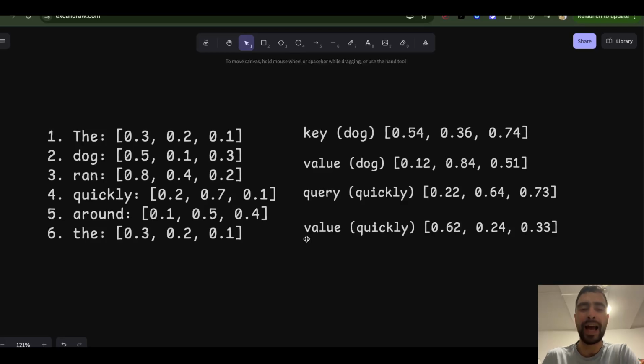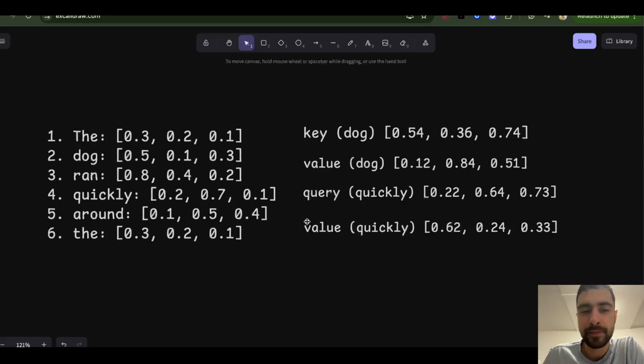So why are we adding a separate vector, value, instead of adding this vector? I don't understand 100%. Again, I don't know if anybody does, but my understanding of why this works better is this vector encodes semantic meaning, and this vector encodes what you should get from me to encode my context.